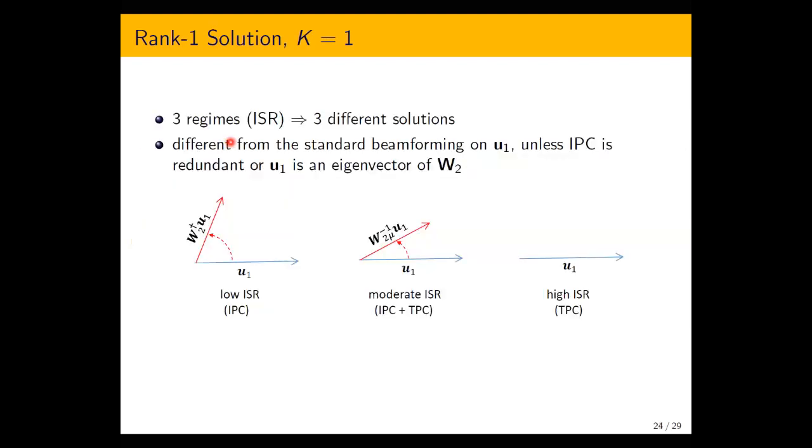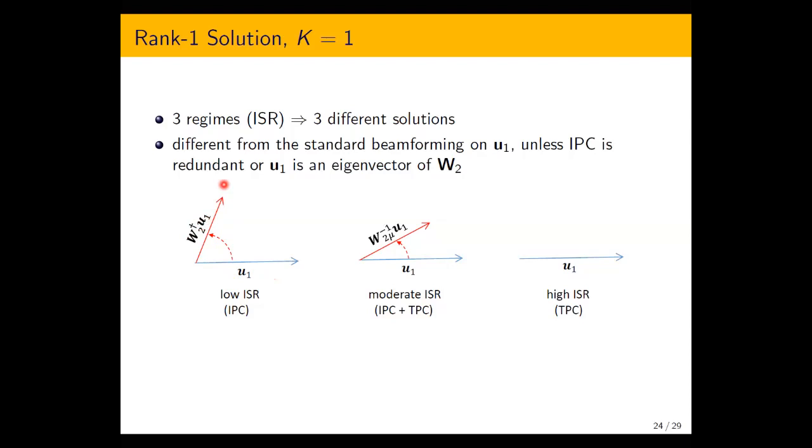So here is an illustration of this solution. There are 3 different regimes: high ISR, beamforming on U1; moderate ISR, when there is an interplay of IPC and TPC. We cannot beamform on U1 anymore. We have to beamform on this vector, which changes the direction. And in the low ISR regime, only IPC is active. And again, we cannot beamform on U1. We have to beamform on this vector.